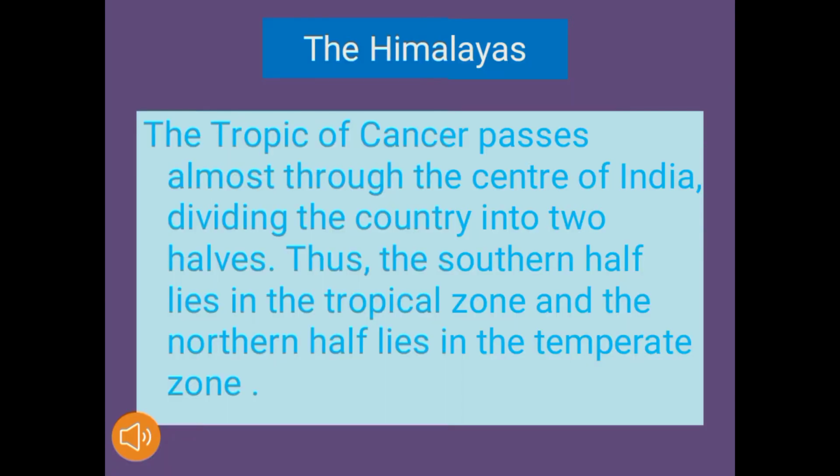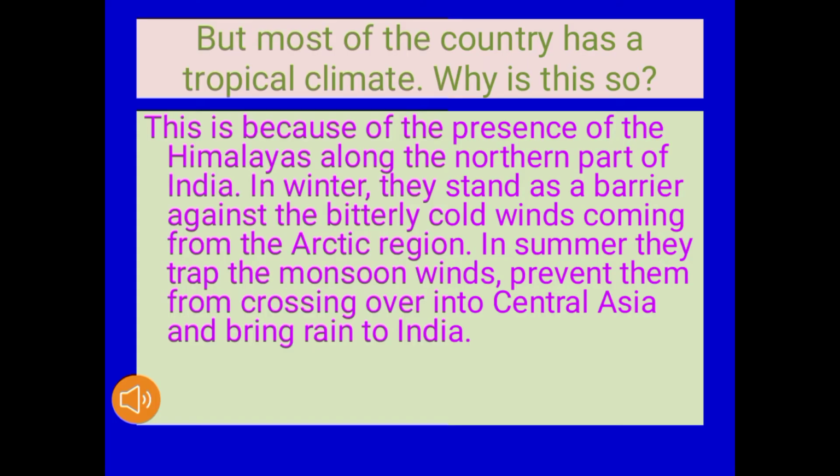We know the first point, that is the Himalayas. The Tropic of Cancer passes almost through the center of India, dividing the country into 2 halves. Thus, the southern half lies in the tropical zone and the northern half lies in the temperate zone. So boys, remember the 2 zones, the tropical zone and the temperate zone. And most of the country has a tropical climate.